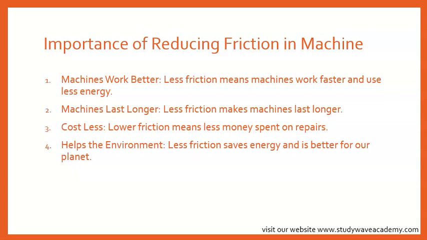Lower friction means less money spent on repairs. Helps the environment. Less friction saves energy and is better for our planet. So these are the importance of reducing friction in machines. Machines work better, machines last longer, cost less, and help the environment. Okay? Do we understand? So today's lesson on machines and maintenance of machines.